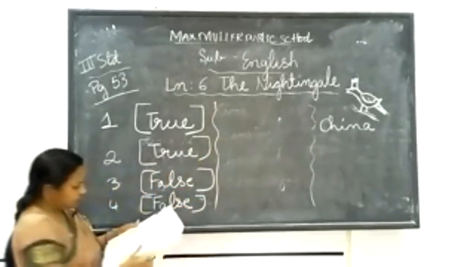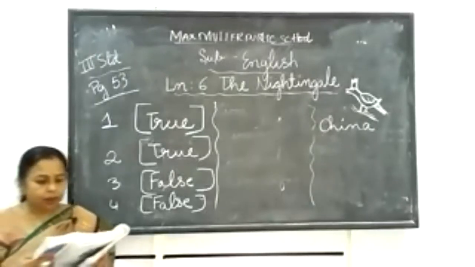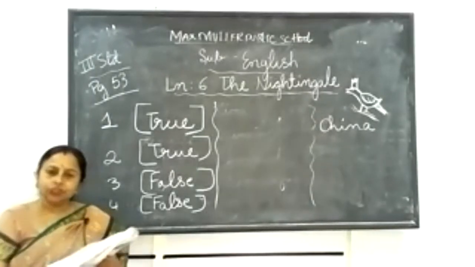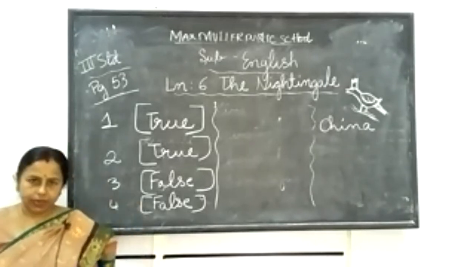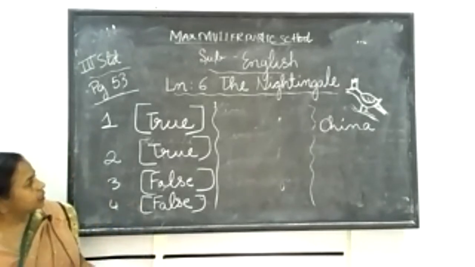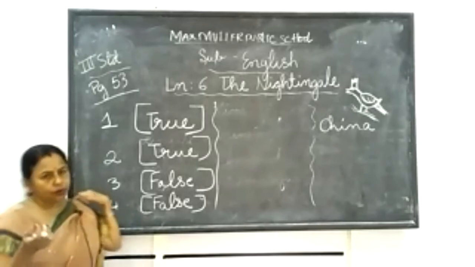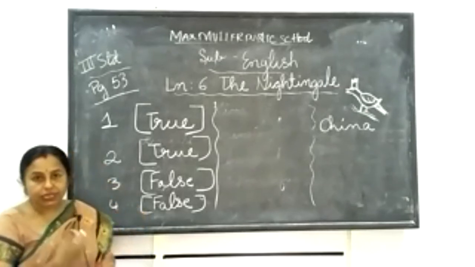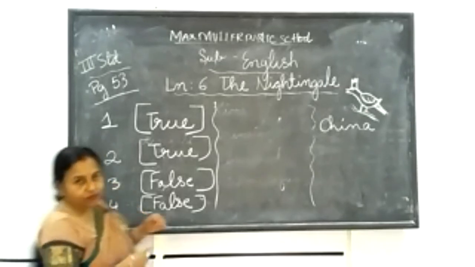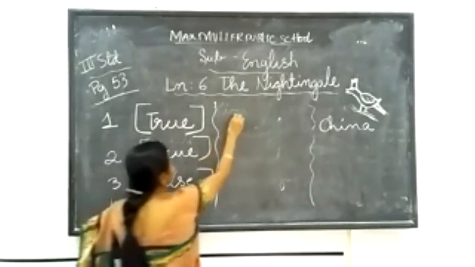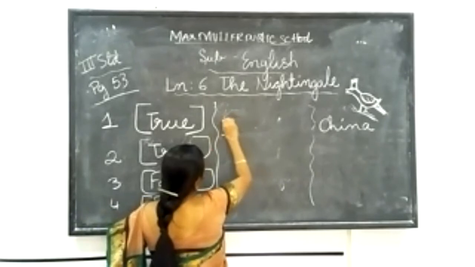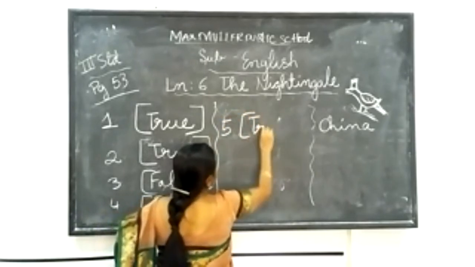Next, the emperor sat up in bed when he heard the nightingale's song. Yes, because after a few days, when the bird came back on its own and started singing, he was very ill, no? He just got up from his bed and he became normal afterwards. So number 5 is true, you write.